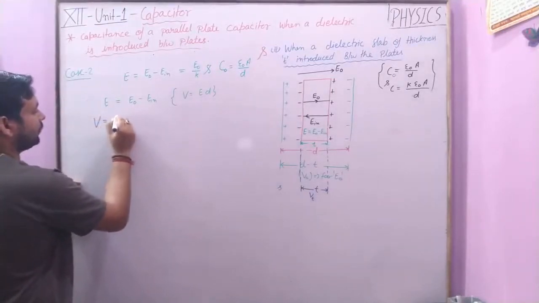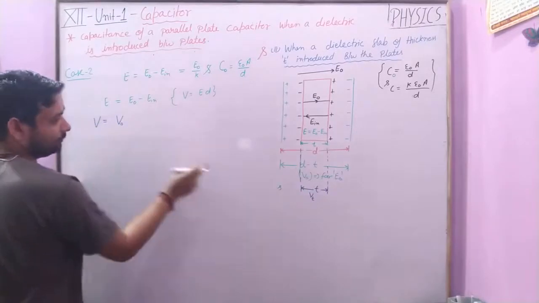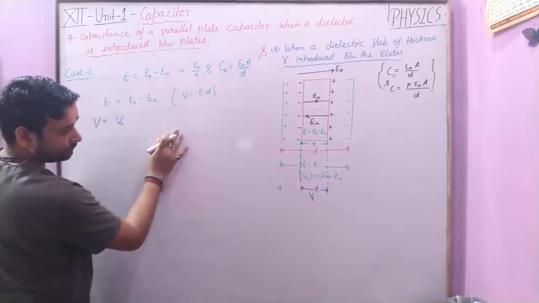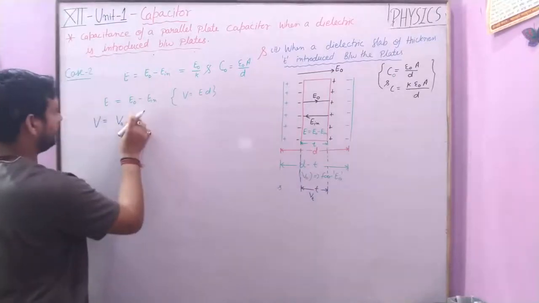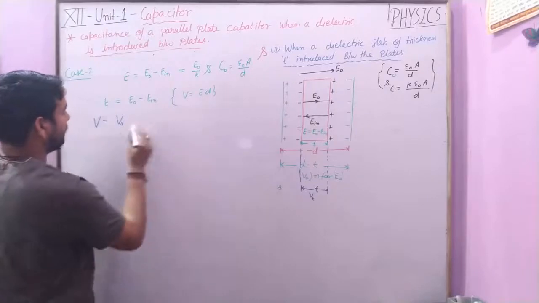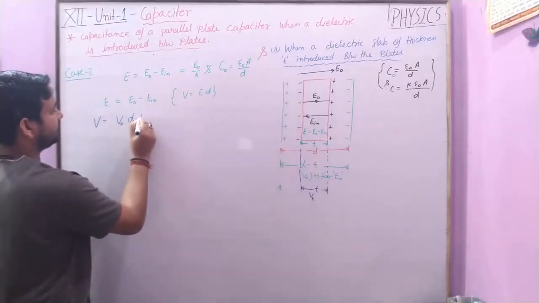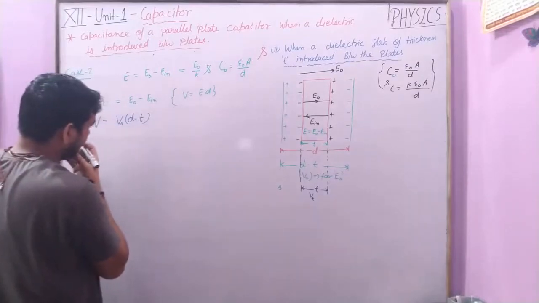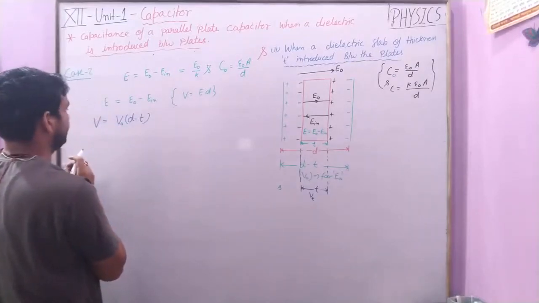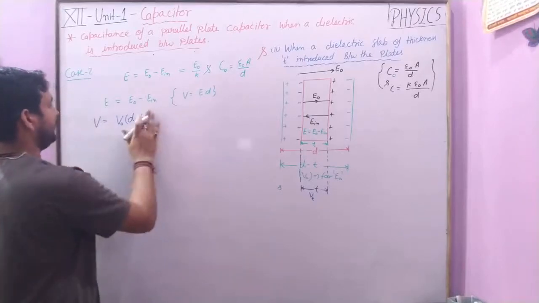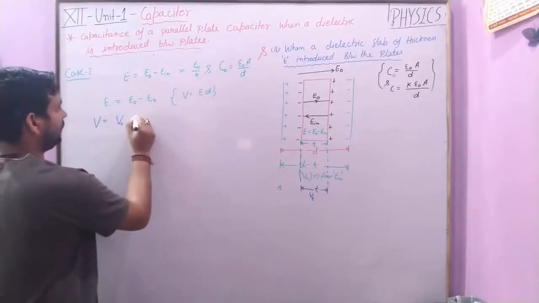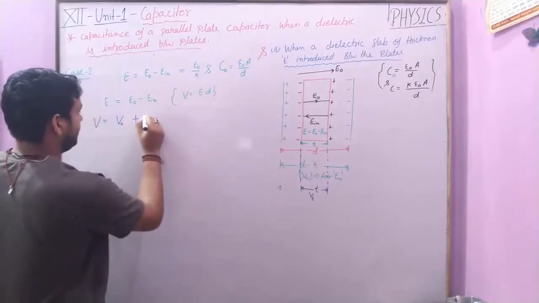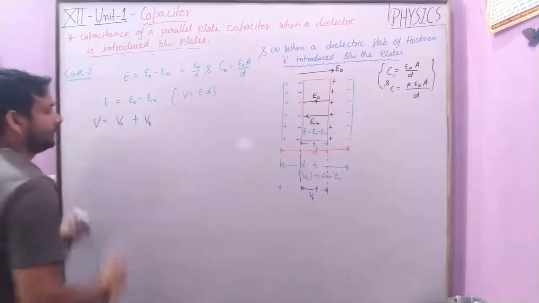Now we calculate it like that: V is equal to V naught plus Vt.